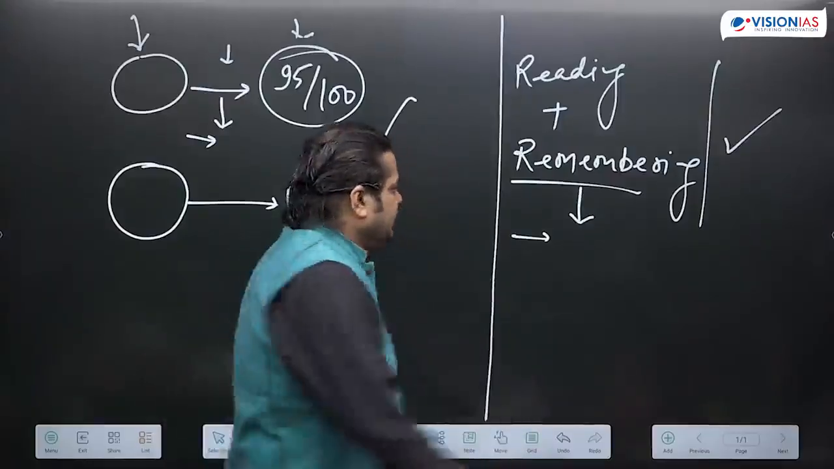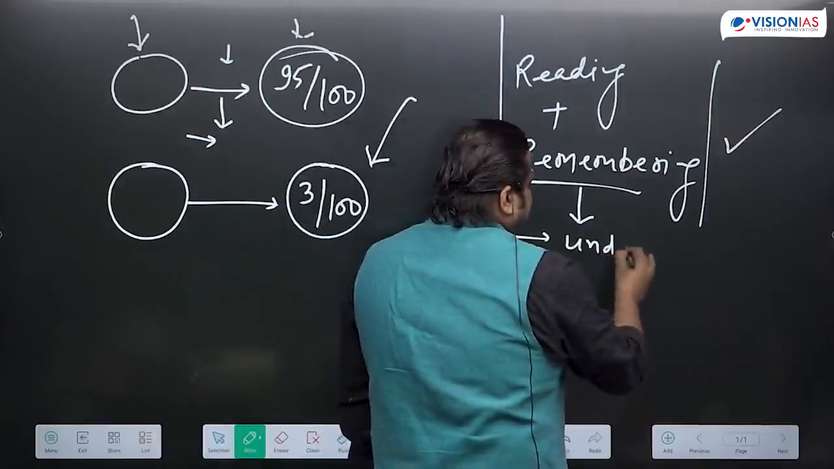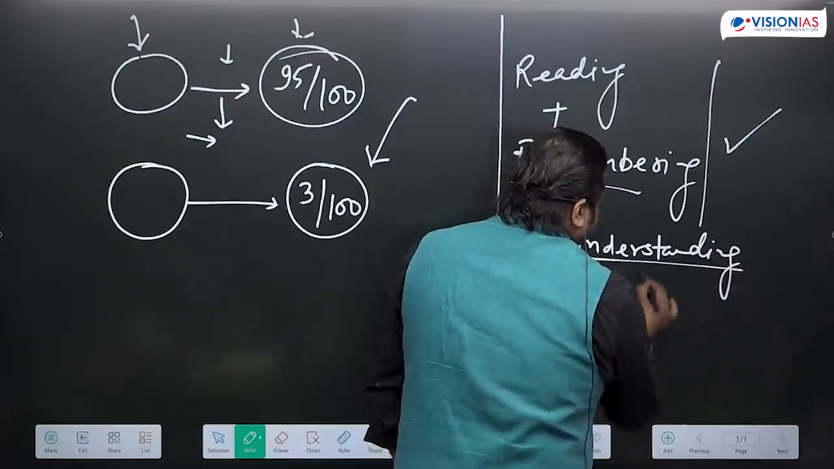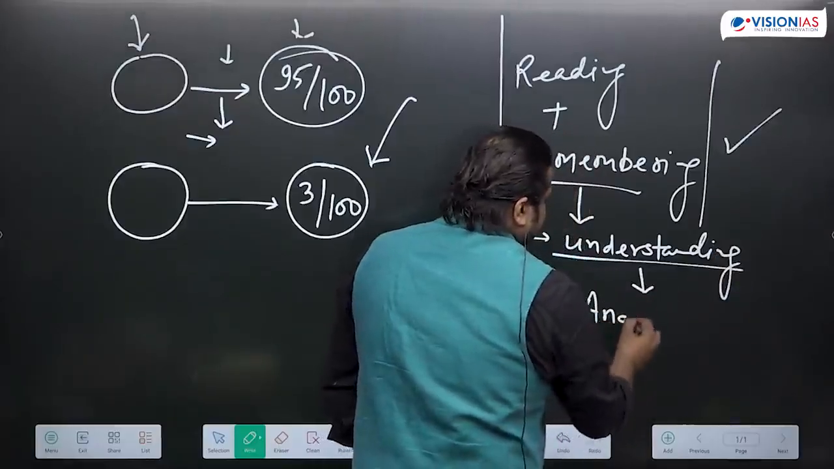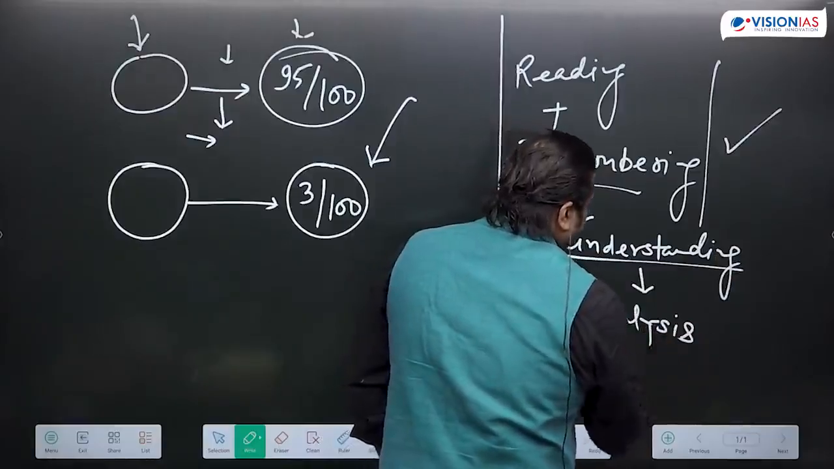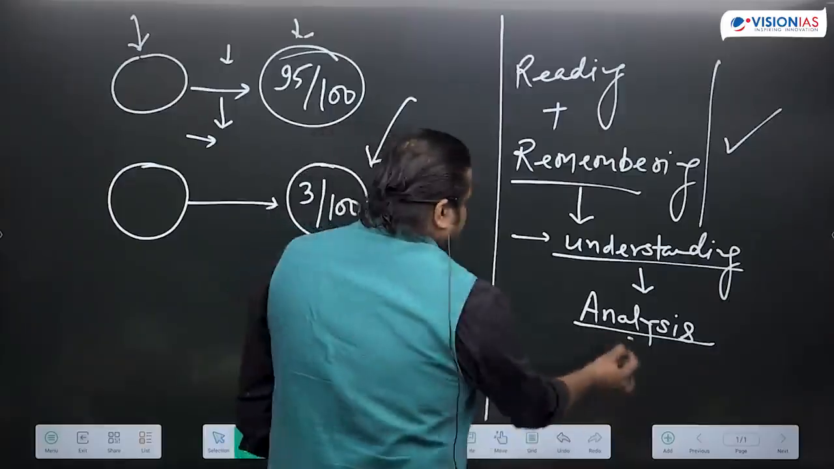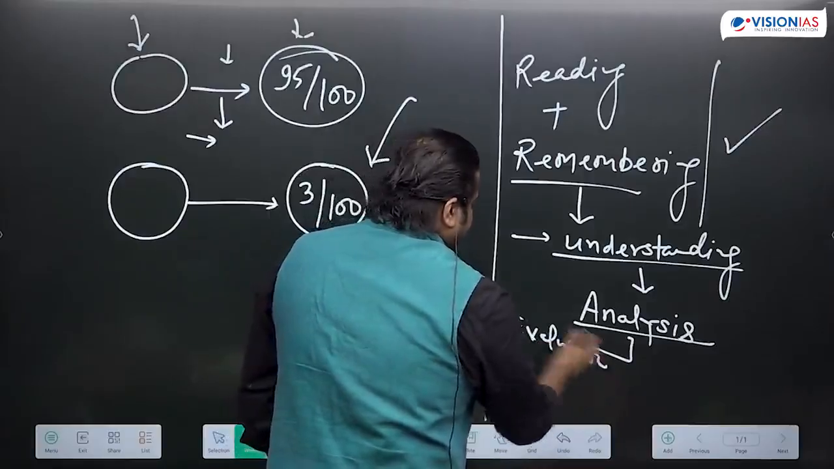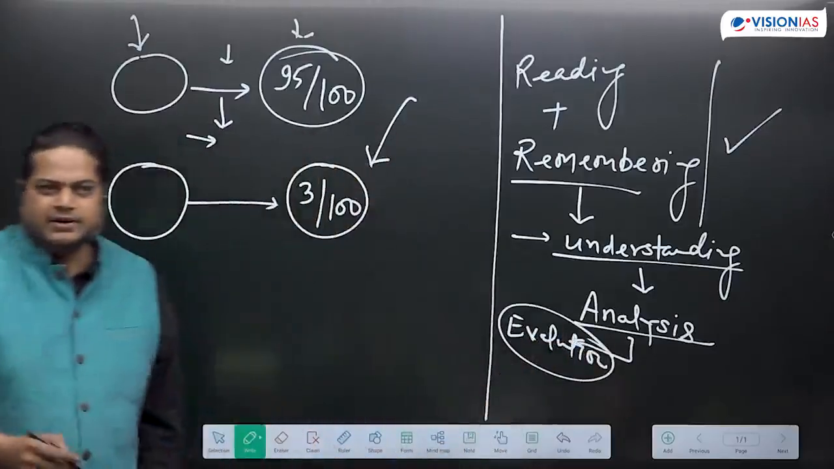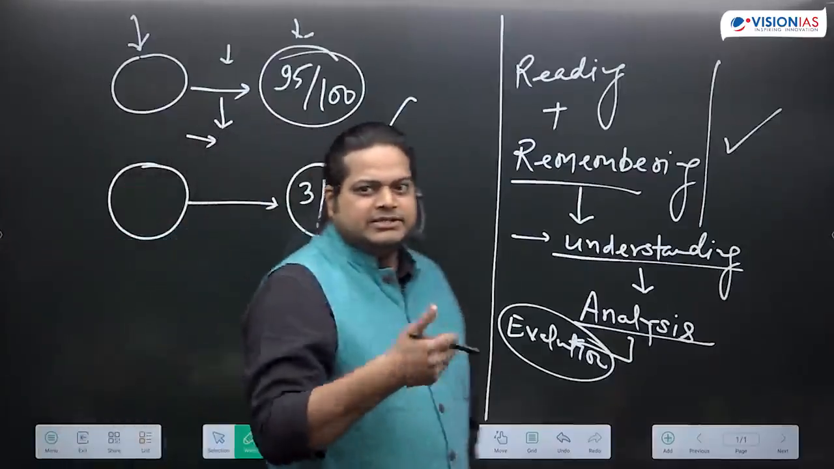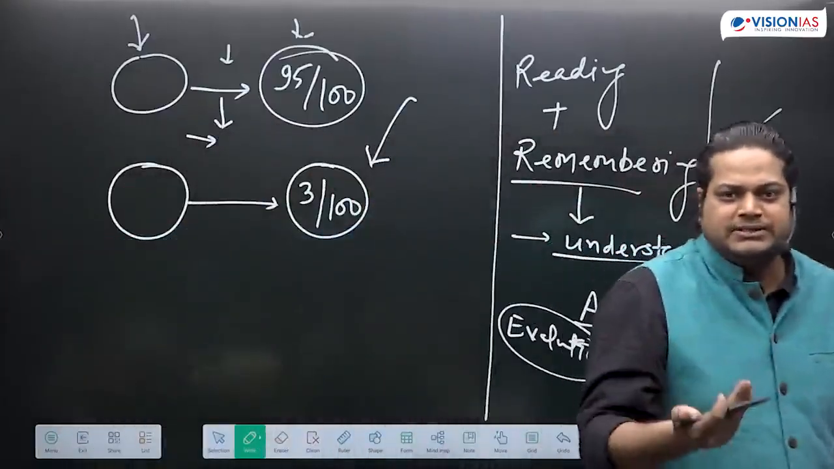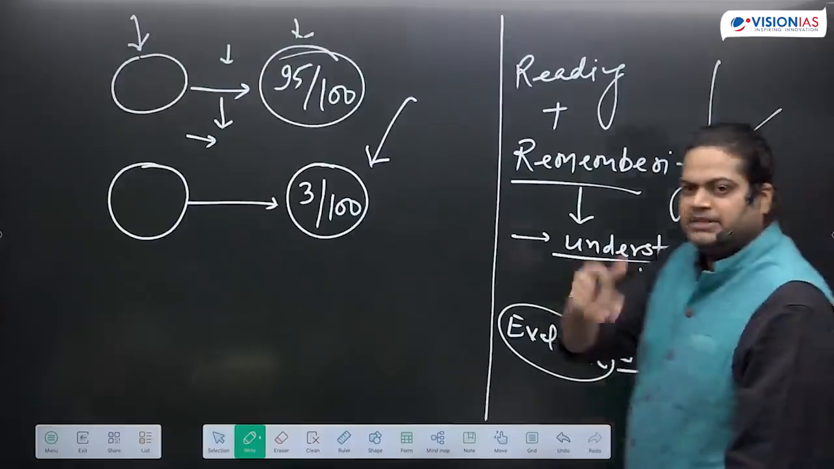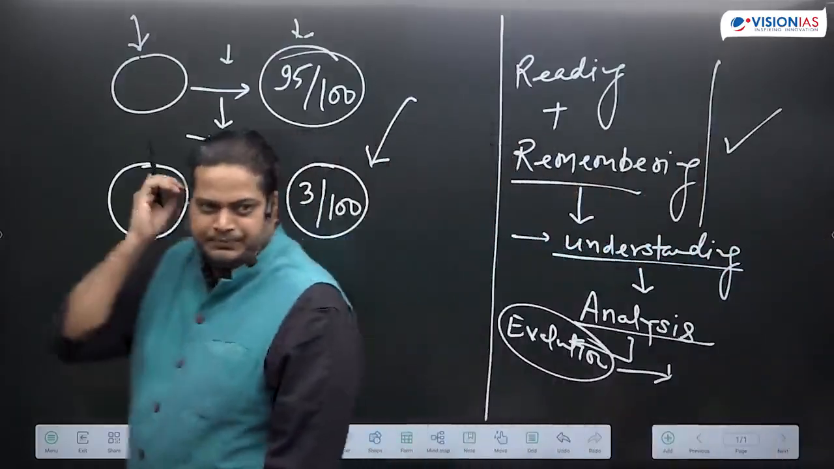So for that, we need to have a good understanding about the subject. We need to have a good analysis. Then we need to have evaluation also. What does this evaluation mean? If you are reading about something, you can get the pros and the cons. Then you can develop your own understanding also, depending upon the information you receive from different sources.